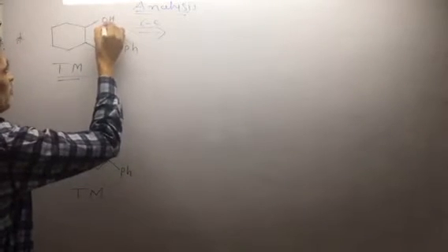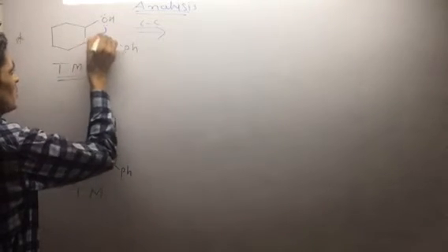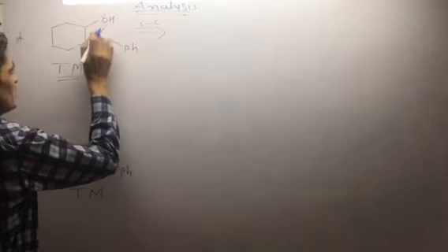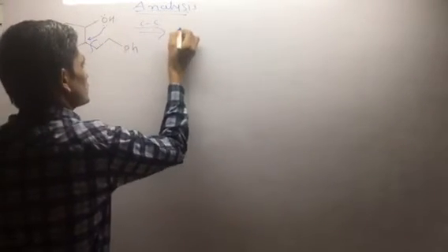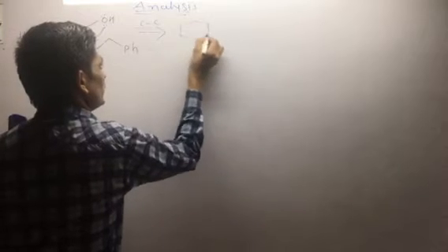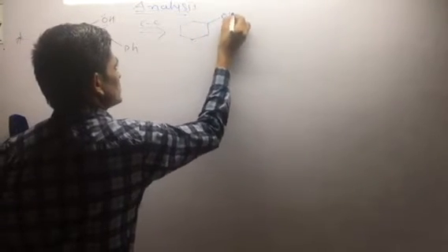The plan of the synthesis: the lone pair of electrons on the oxygen atom has a tendency to attack this type of carbon here. If you want to break the C-C bond, this one C-C disconnection, then we obtain this hydroxy group as it is.